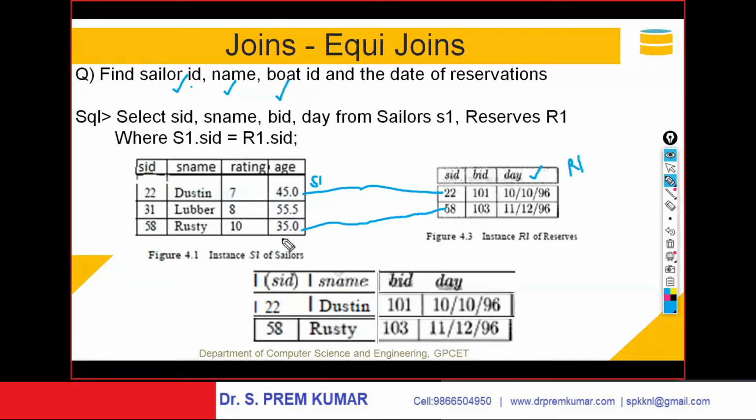This table gets connected with this table on the condition S1.SID equals R1.SID. Based on this condition, one table gets linked up with another table. That's what is happening. Please study this for a minute.